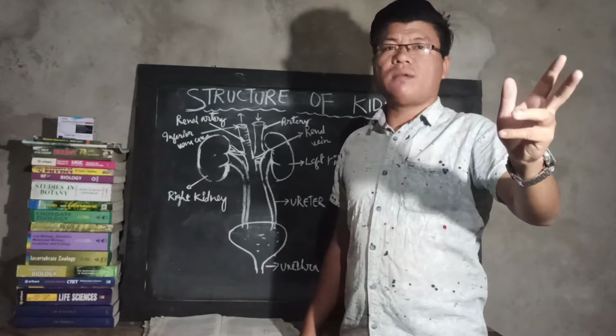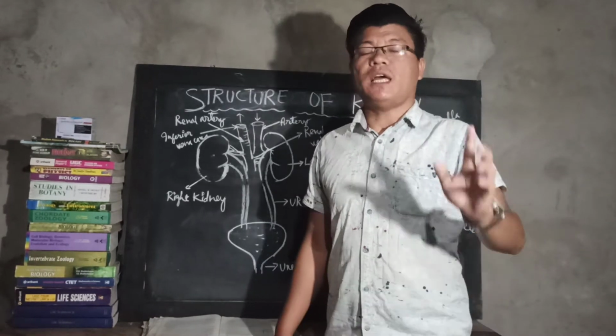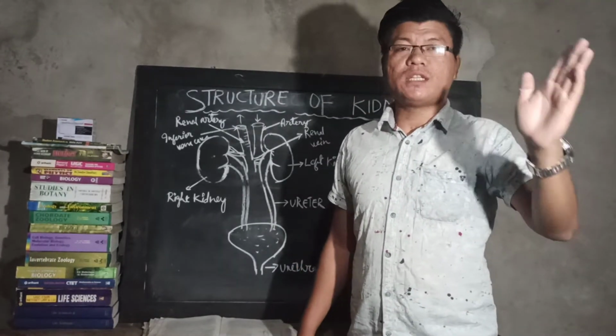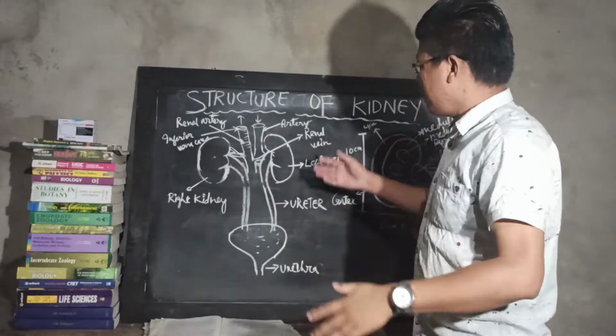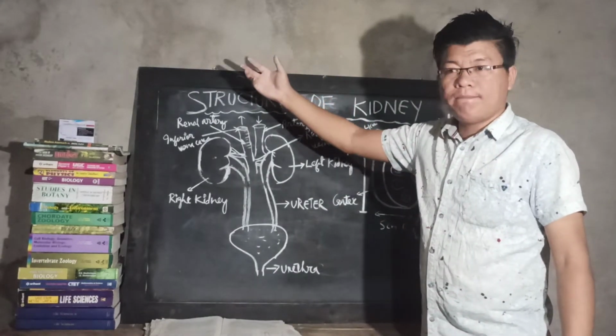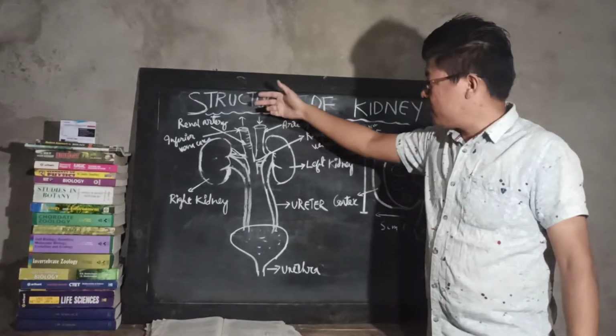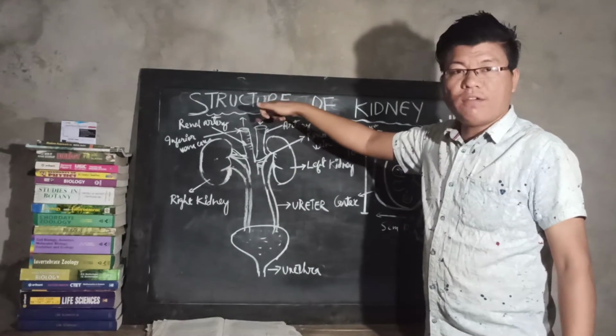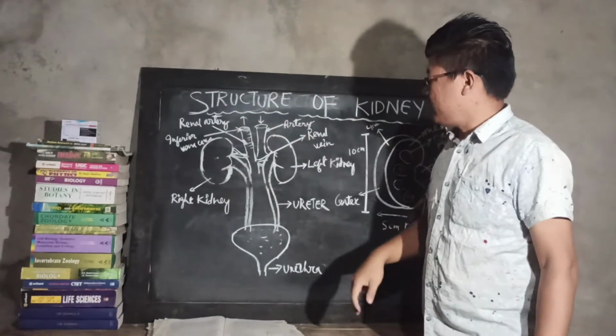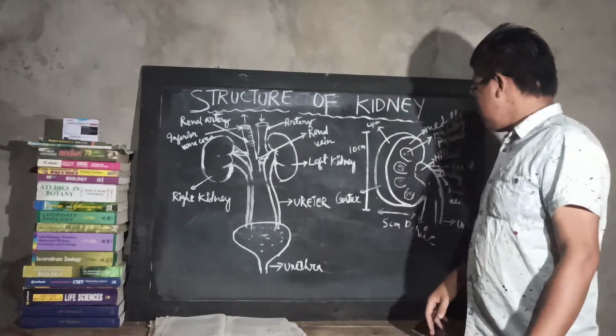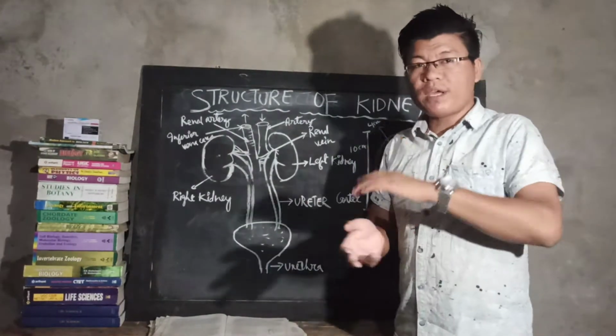The oxygenated blood plus the impure blood is carried from the heart and filtered in the kidney, in the glomerulus.